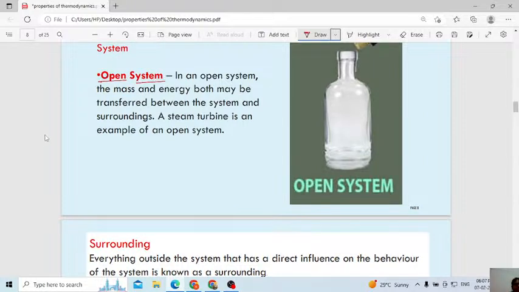Next one, what is meant by open system? The name itself indicates that in an open system, mass and energy both may be transferred between the system and the surroundings. Here you can observe mass will get transferred, and energy also. Mass means quantity, how many kg or how many grams. Energy or heat both will get exchanged. They can enter, they can leave, in an open system.